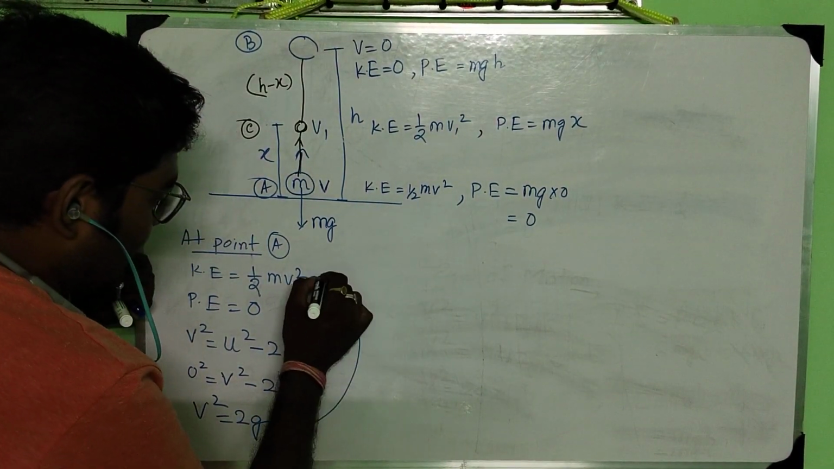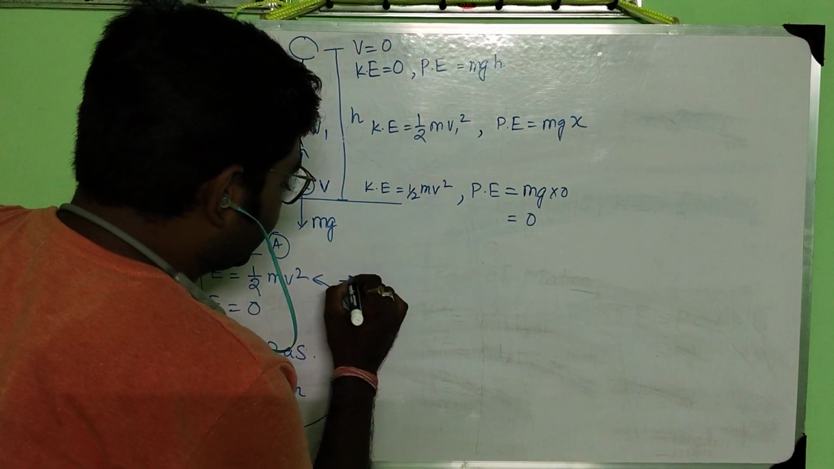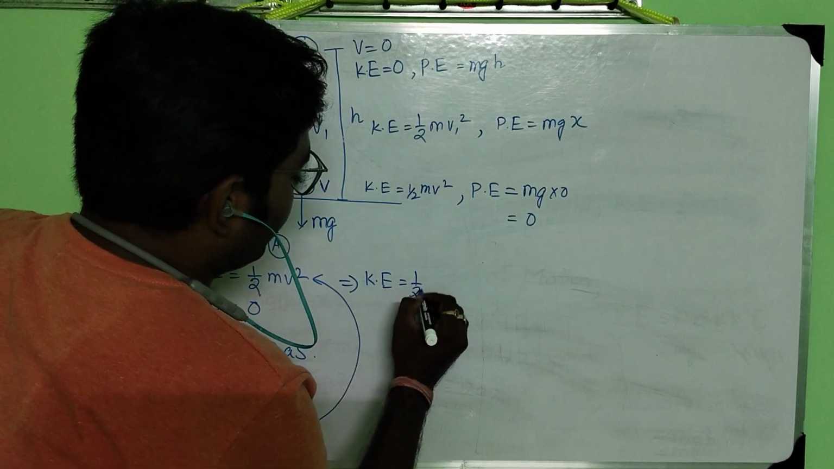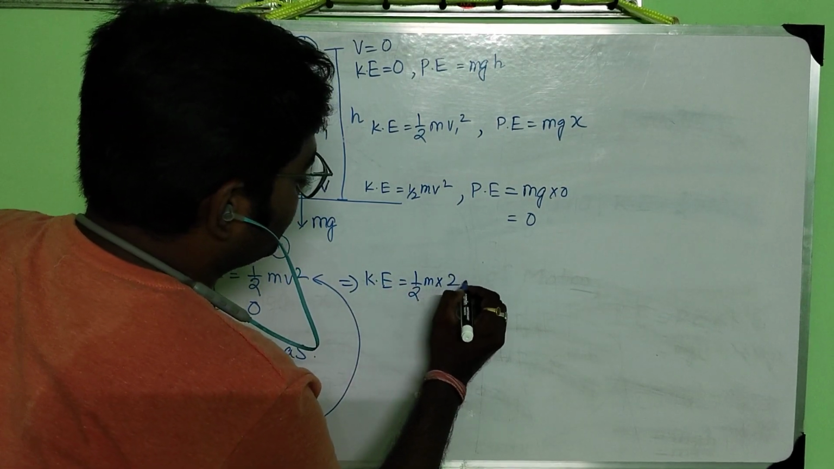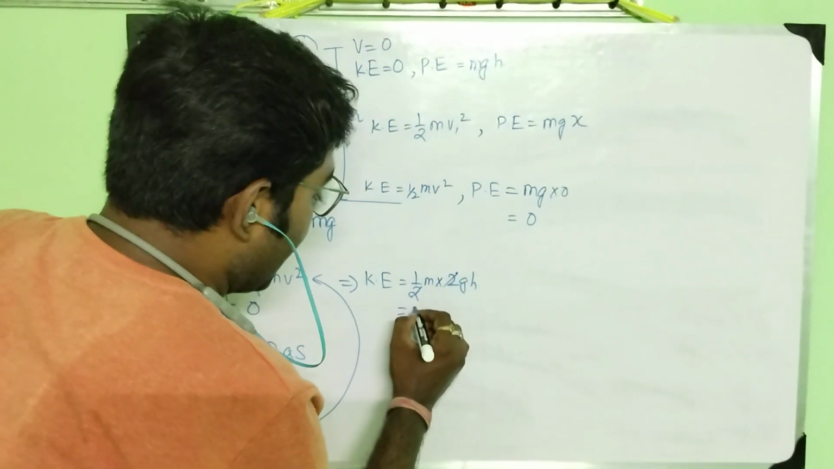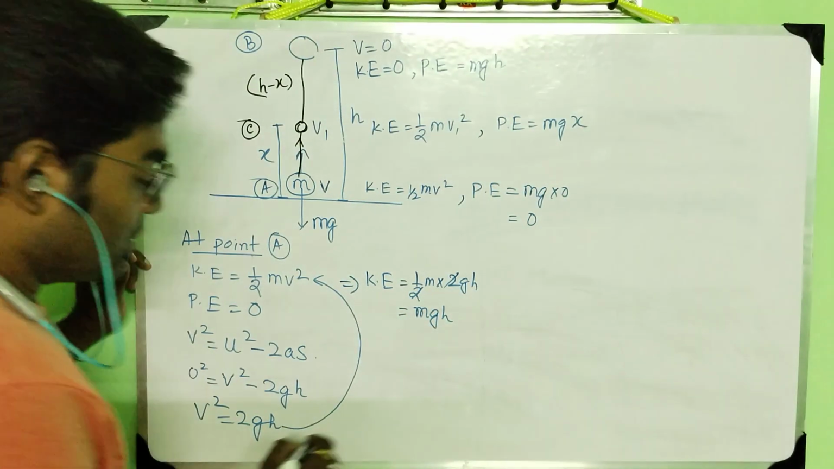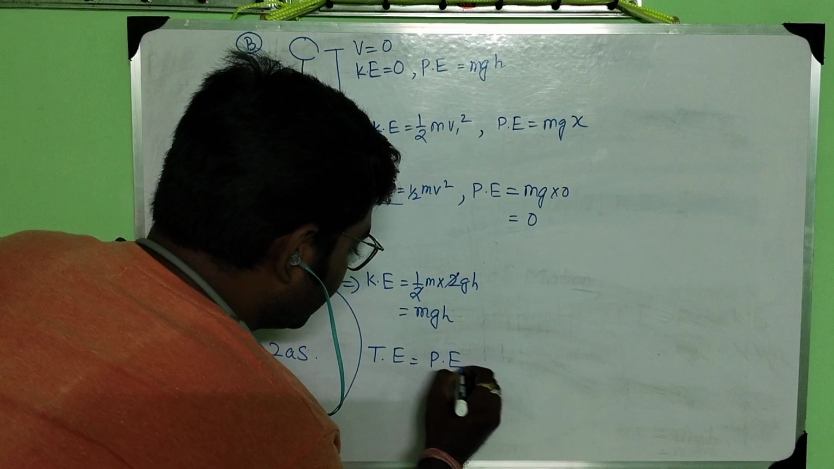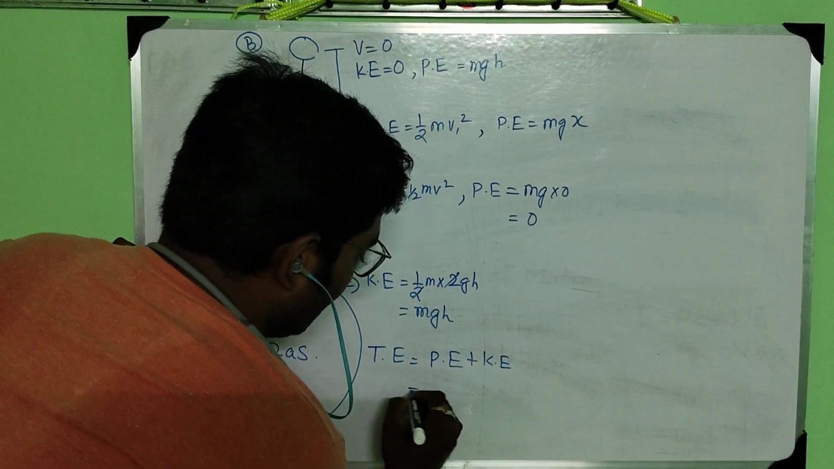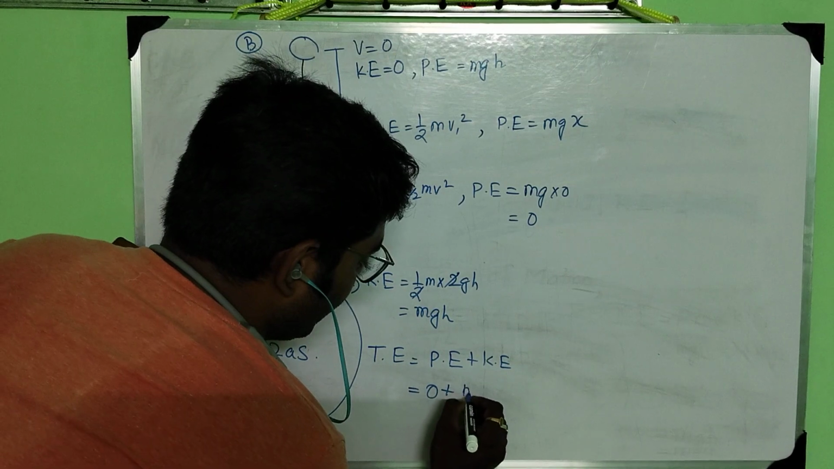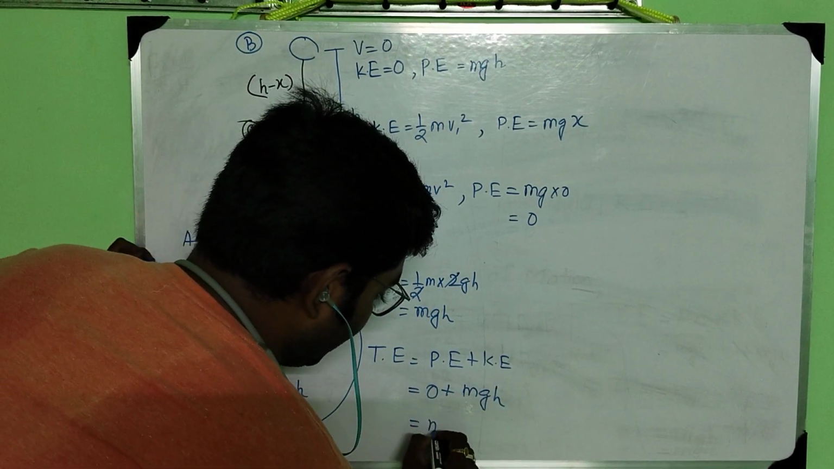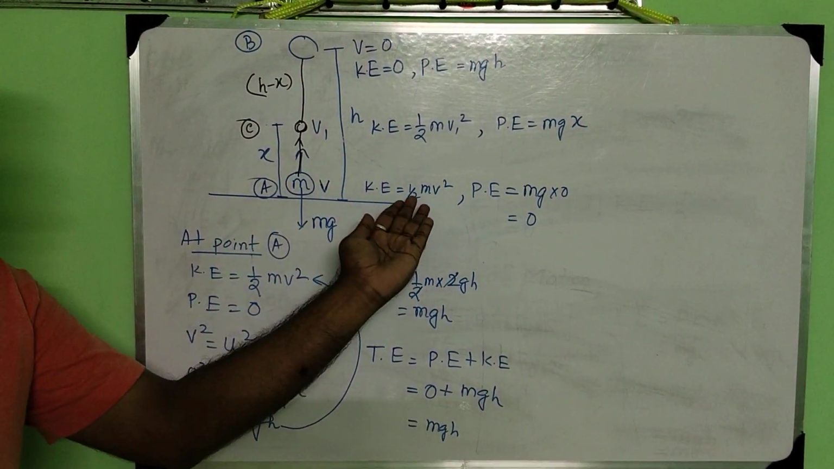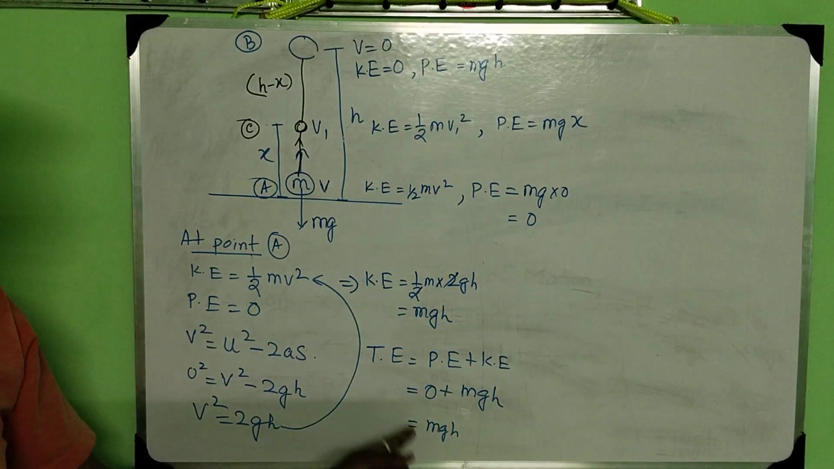Put the value in this equation. That means kinetic energy equal to half m into 2gh. Again it is coming as mgh. So total energy is equal to potential energy plus kinetic energy, equal to 0 plus mgh. Ultimately it is coming as mgh. So at position A, the total energy is mgh.